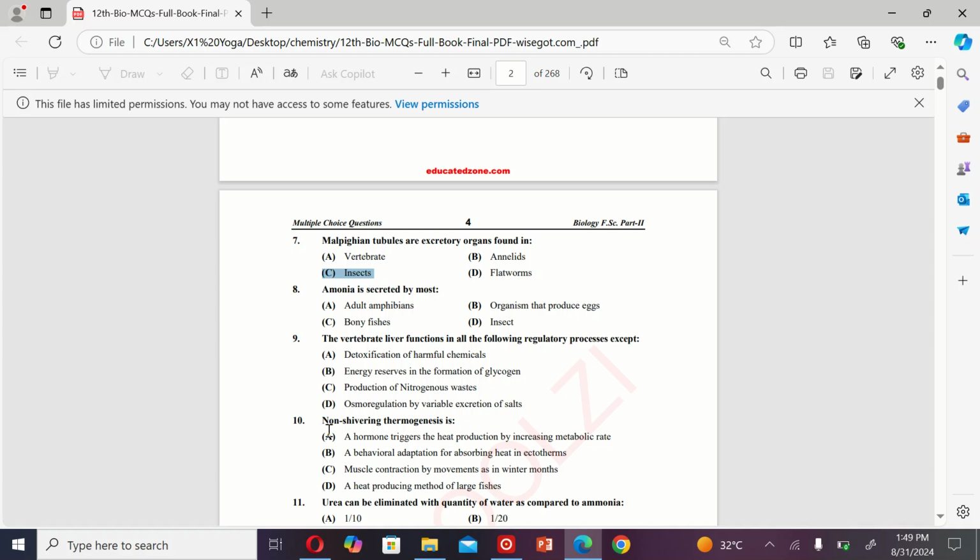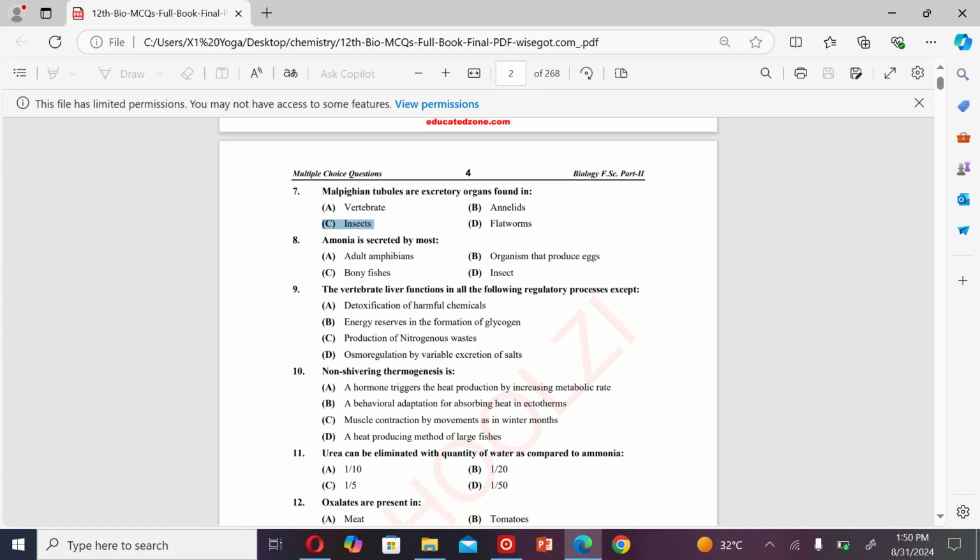The next MCQ is: non-shivering thermogenesis is A. A hormone triggers heat production by increasing metabolic rate, B. A behavioral adaptation of absorbing heat in ectotherms, C. Muscle contraction by movement as in winter months, and D. A heat producing method of large fishes. So the correct option is A.